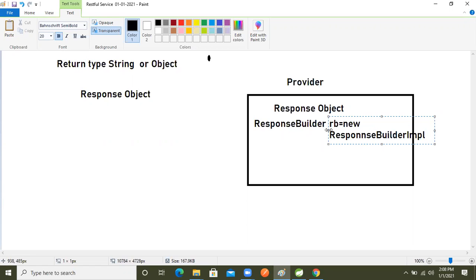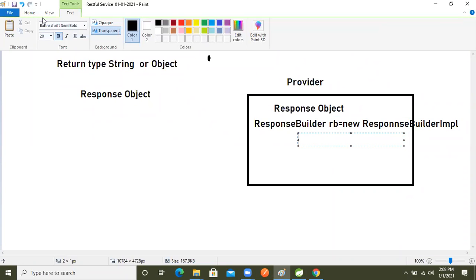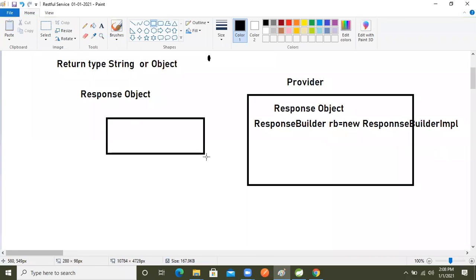In this implementation class, I'm taking this one, like this. So in the response builder implementation class, what will we do now? We already learned about the status code, in the response and the request. Whenever we are making the request, the request has two parts. I explained this in the previous session, but because of you people, I'm explaining again here.